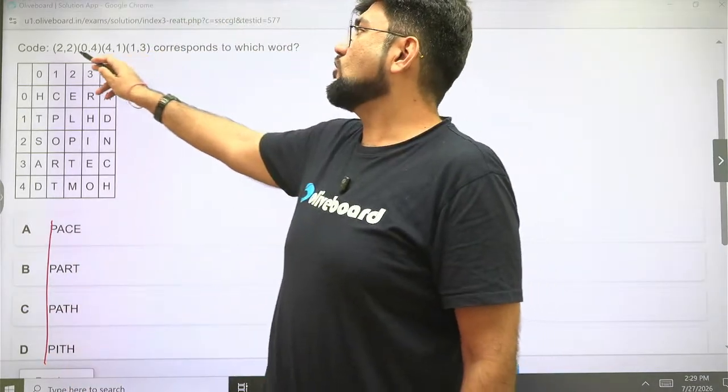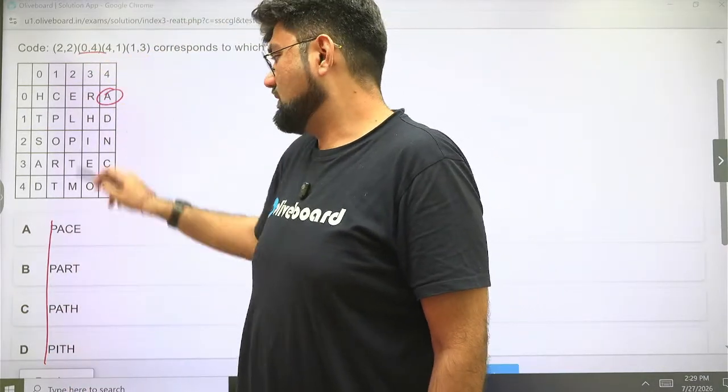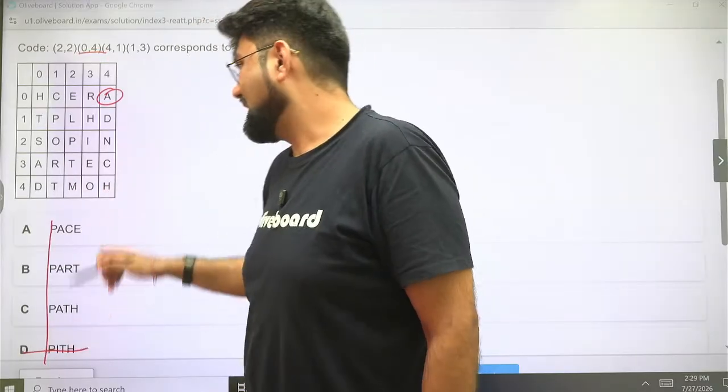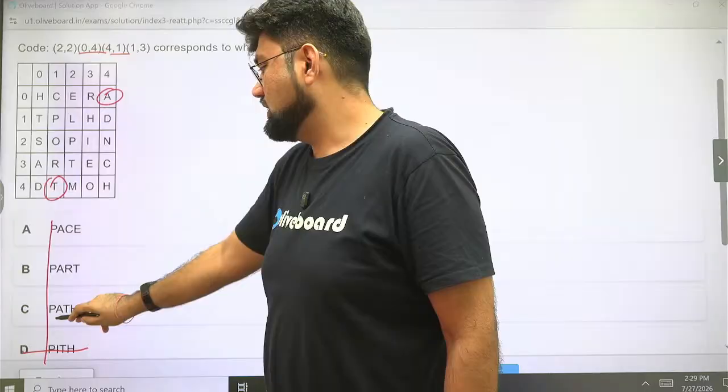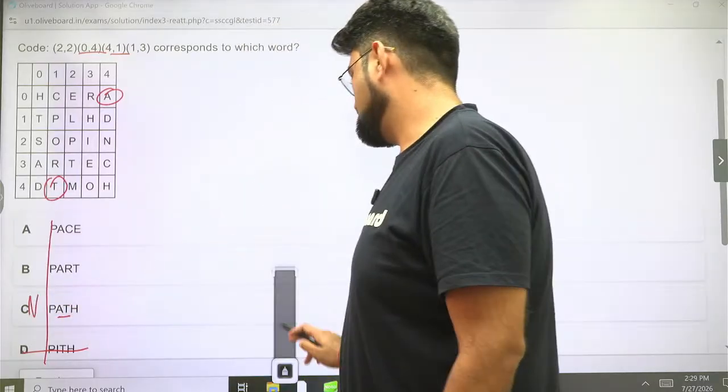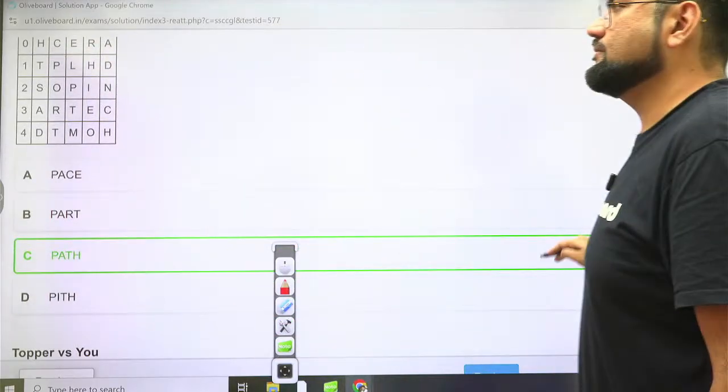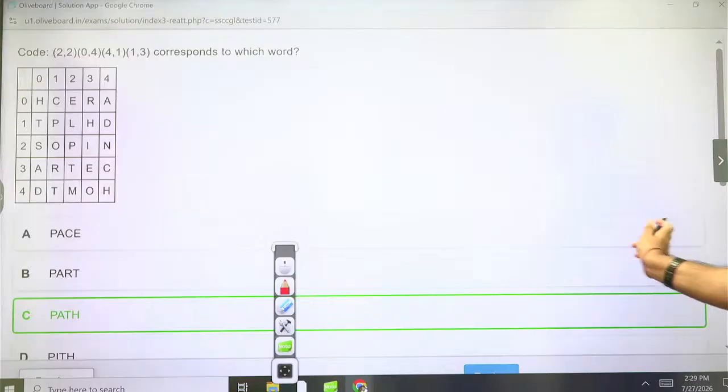So second is 0,4. 0,4 is A. That means this is wrong. And now the third one will give you the answer. 4,1 is T, which is only here. So option C is the correct answer. So the word being spoken of is path. 23 seconds. Next.